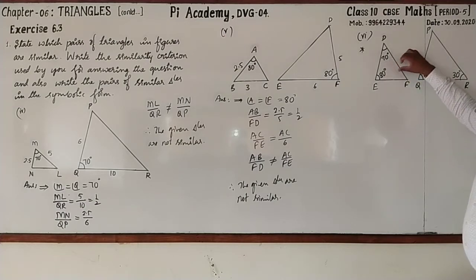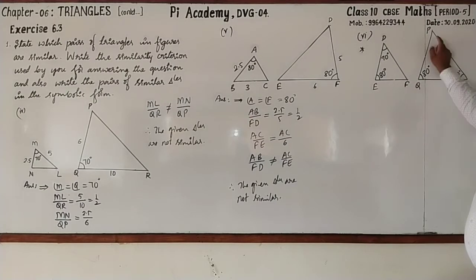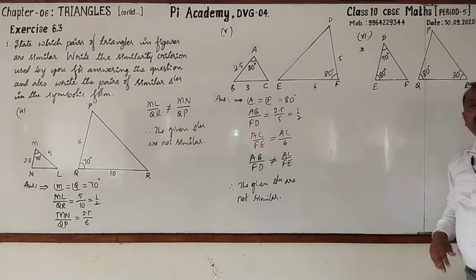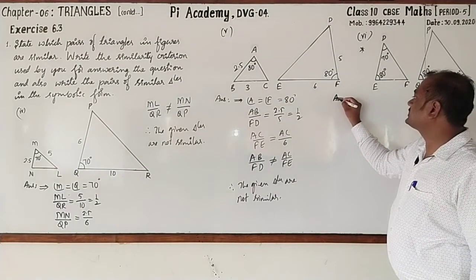Now, could you tell what is the remaining angle in the triangle DEF? It is 30. Why is it 30? By angle sum property, right? So 80 plus 70, 150, 180 minus 150 is 30. Here 30 is there. What about this angle? 80 plus 30, 110. 180 minus 110 is 70. So all the corresponding angles will be equal. Followed? Now, here it needs calculation.